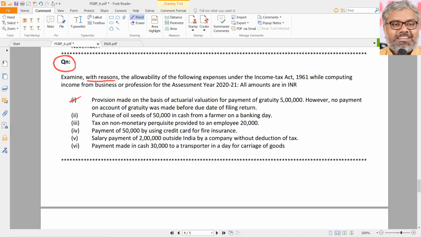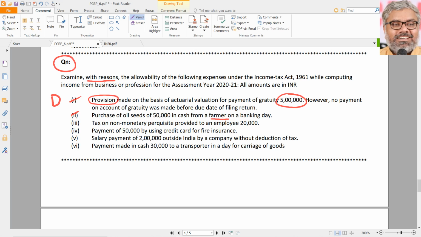Now look at first point. Provision made. See, first of all, the word provision itself means it is not allowed. But let us complete the sentence. Provision made on the basis of actuarial valuation for a payment of gratuity of 5 lakhs. However, no payment on account of gratuity was made before the due date of filing the return. When no payment is made before the due date for filing the return of income, naturally nothing will be allowed as deduction. So this entire amount of 5 lakhs is what? Disallowed.